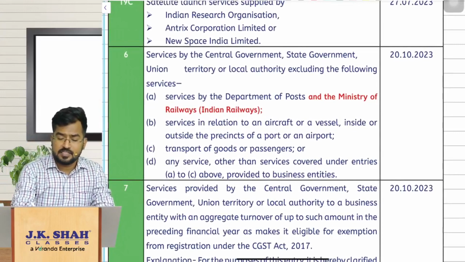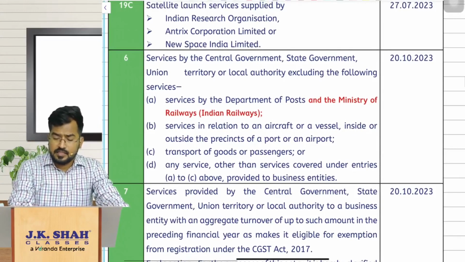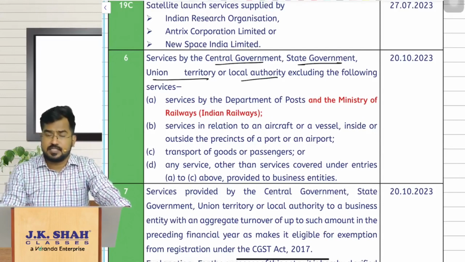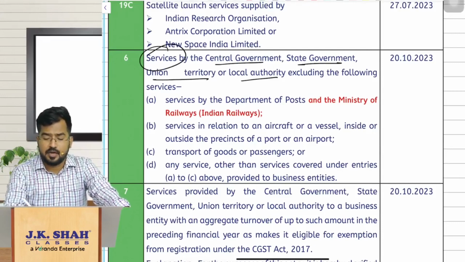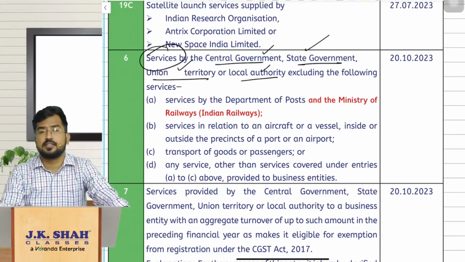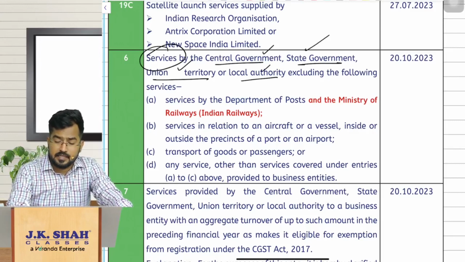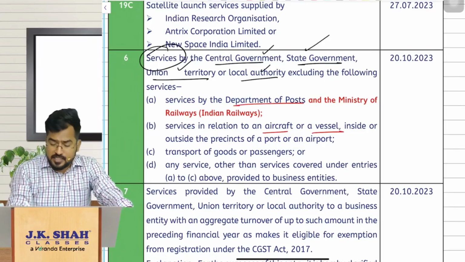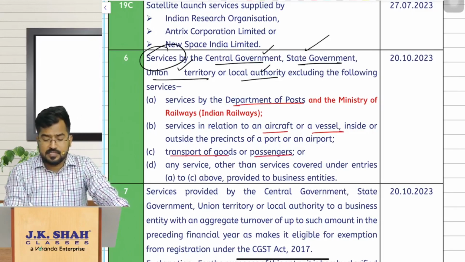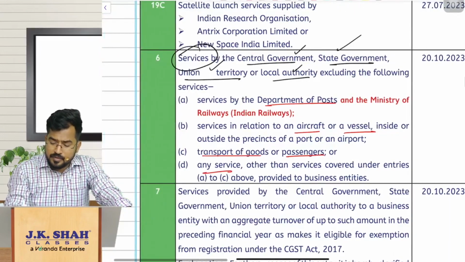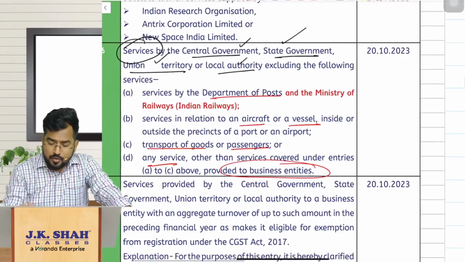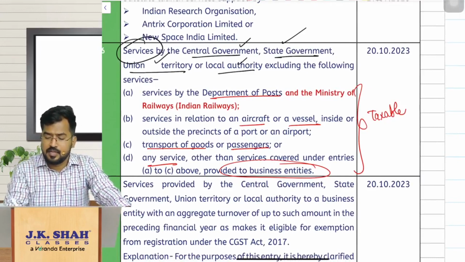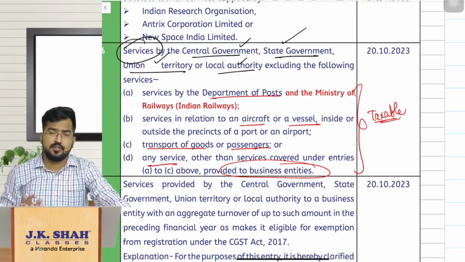So you know, government services are exempt under GST. That is, the services provided by central government, state government, union territory, local authority are exempt from GST. Any services provided by these people are exempt from GST. Hope you remember that. But other than postal department services, aircraft or vessel related services, transportation of goods and passenger services, or any services to a business entity. So hope you remember this particular entry. That means these are taxable. Any other government services are exempt, if you remember.